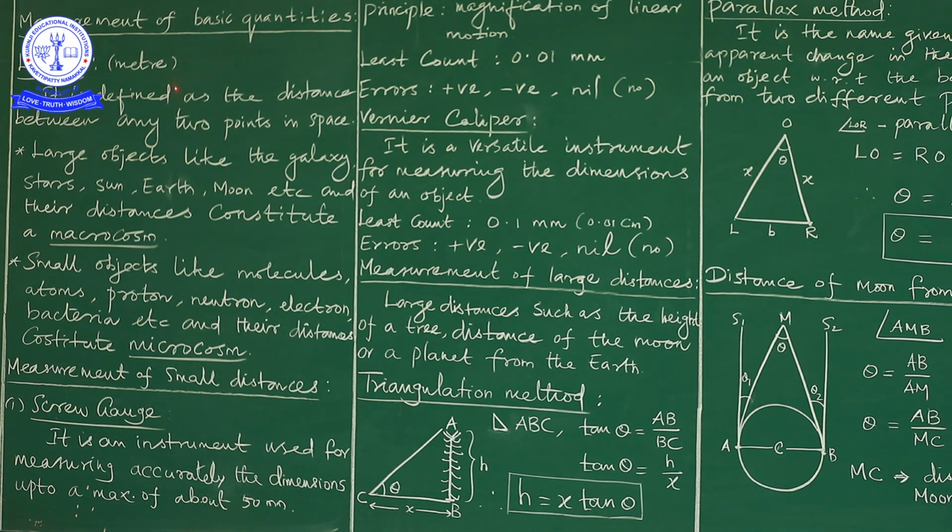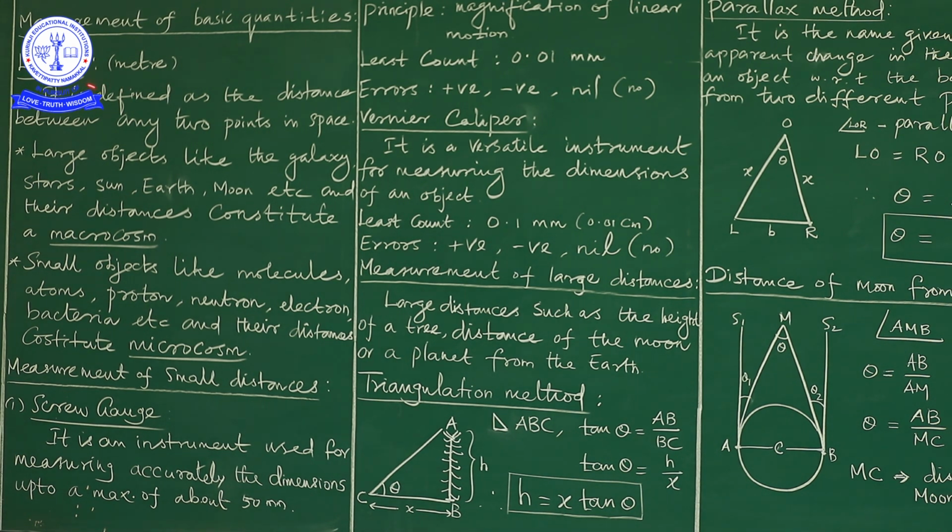We will learn one by one now. First we are going to learn about the measurement of basic quantity. The first one is the length. What is the SI unit of length? They will ask. Here the SI unit of length is meter. I have already told you, length is in meter.